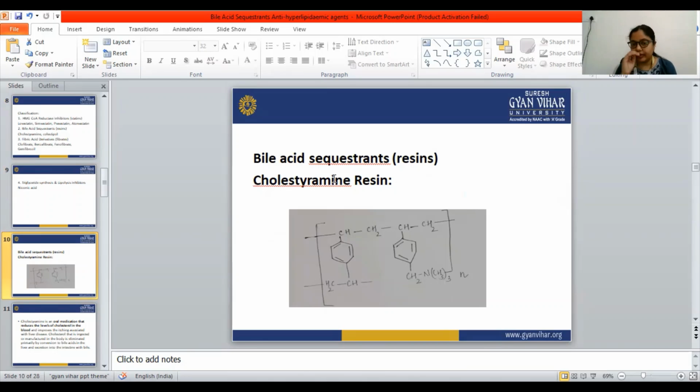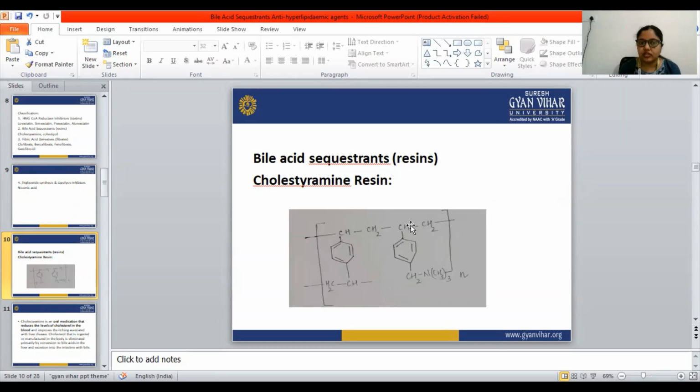The example of the bile acid sequestrants, or resins, is cholestyramine resin, and this is its structure. A benzene ring, CH2, CH2, and the third carbon atom is again connected with a benzene ring, then CH2, N, CH3, CH3, CH3. The n number means this is the linked moiety.